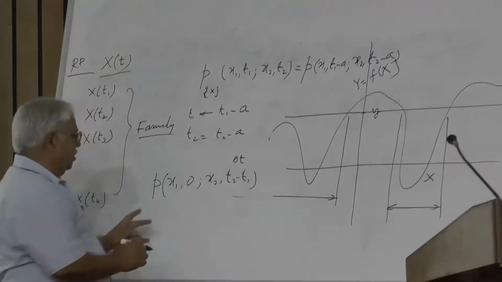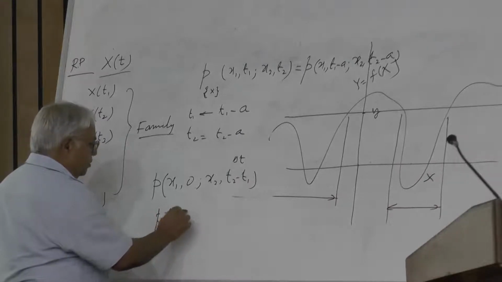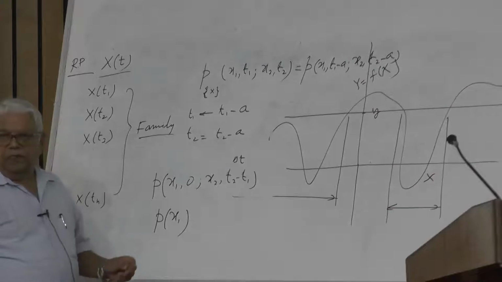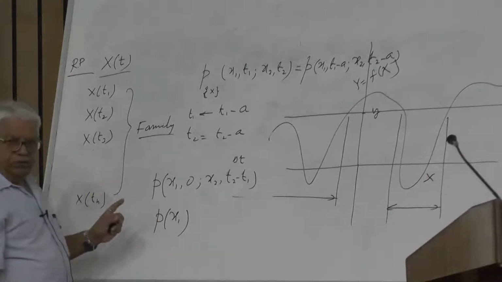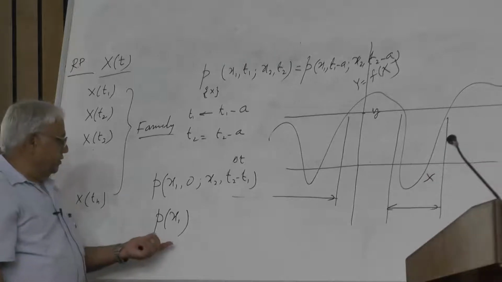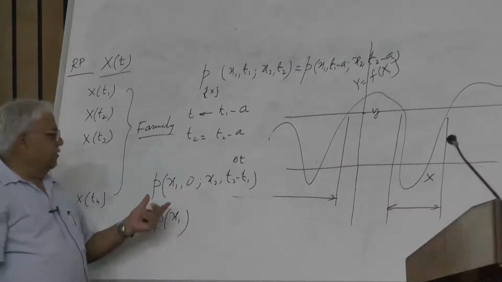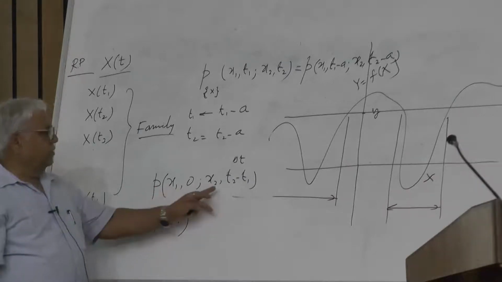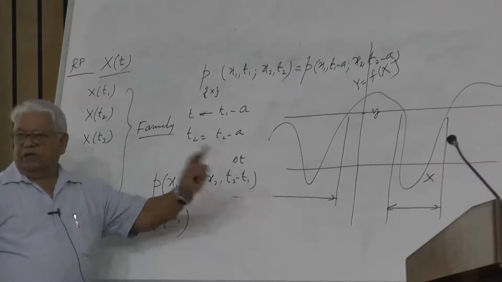So for the univariate case, it is just x1. There is no T coming into the picture. So for the homogeneous process or the stationary process, the first order probability description is independent of time. The second order description has only the time difference coming into the picture, and like that for the higher orders.